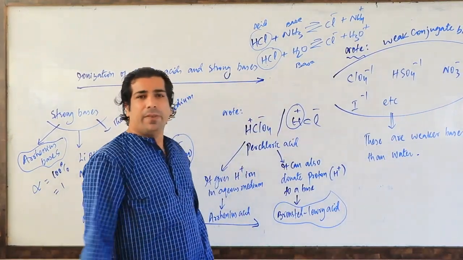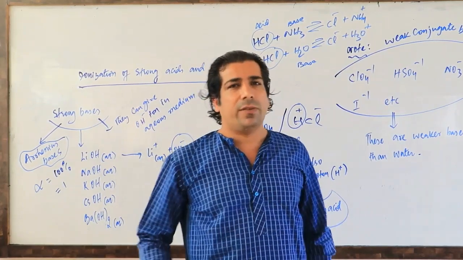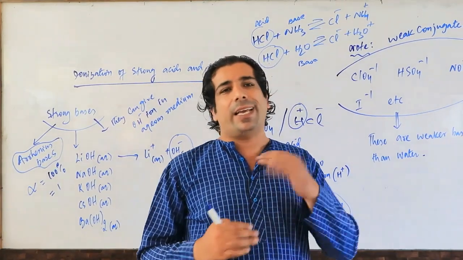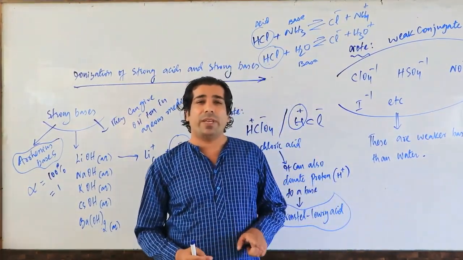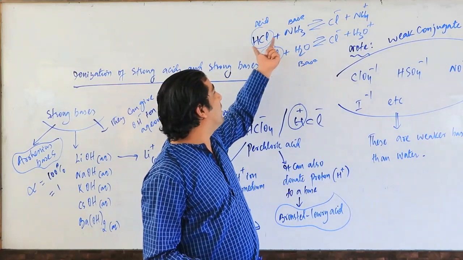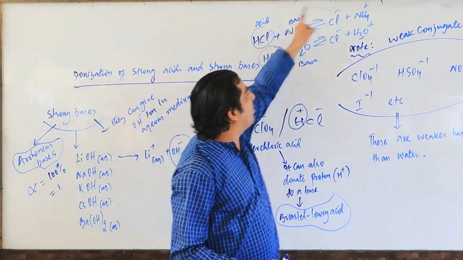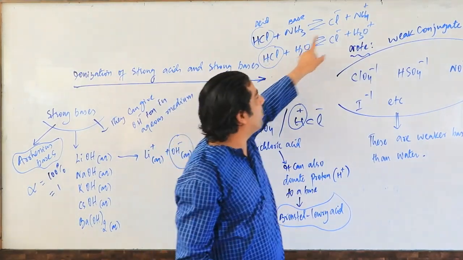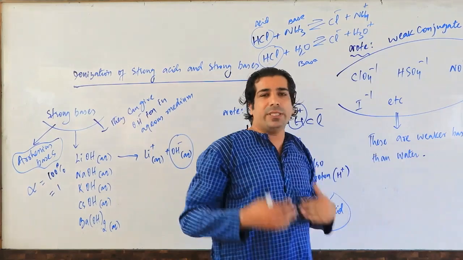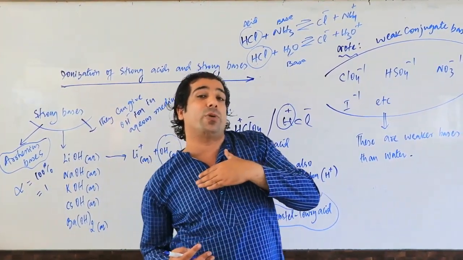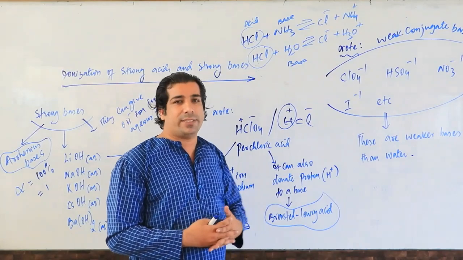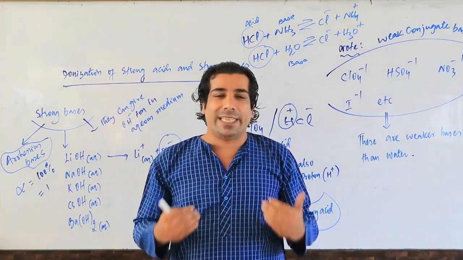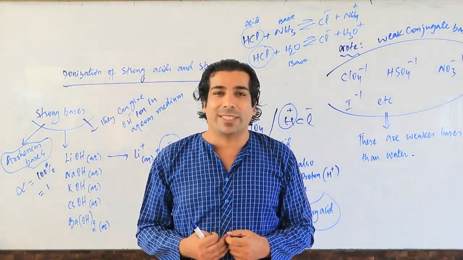So remember, if any acid is dissolving in water, dissociates into H plus and gives H plus, then it's an Arrhenius acid. If it is capable of giving H plus to a base, like HCl giving H plus to NH3, NH3 becomes NH4 plus. HCl gives H plus to water, donates a proton, and water becomes H3O plus, the hydronium ion. That means if any acid is donating or capable of donating a proton, then it's a Bronsted-Lowry acid. But if any acid accepts a lone pair, then it becomes a Lewis acid.